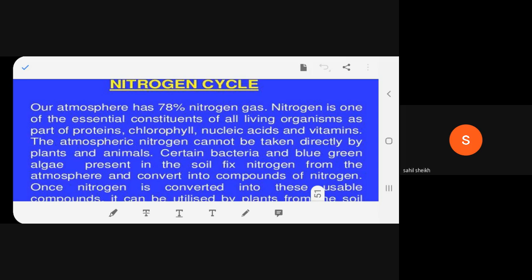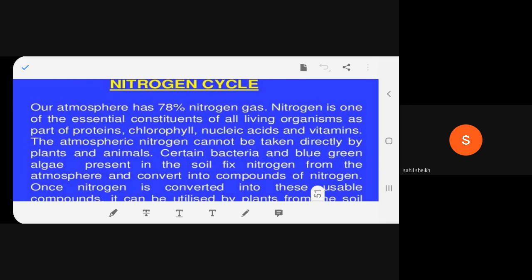Our atmosphere has 78% nitrogen gas. Nitrogen is one of the essential constituents of all living organisms as part of protein, chlorophyll, nucleic acids, and vitamins. The atmospheric nitrogen cannot be taken directly by plants and animals. Certain bacteria and blue-green algae present in the soil fix nitrogen from the atmosphere and convert it into compounds of nitrogen.